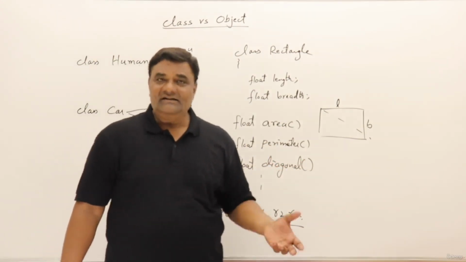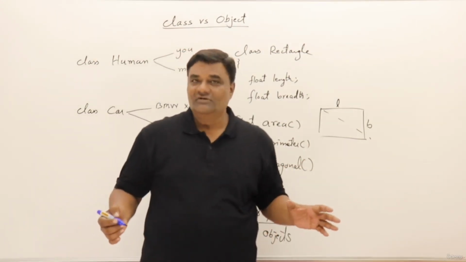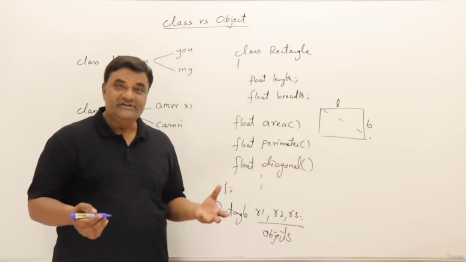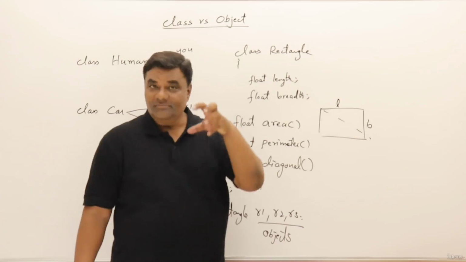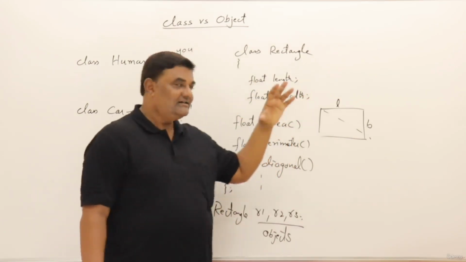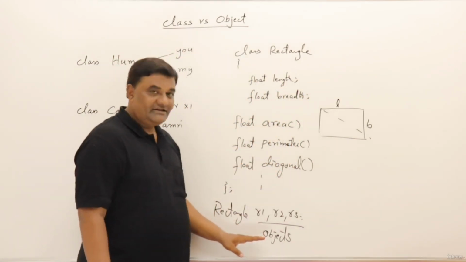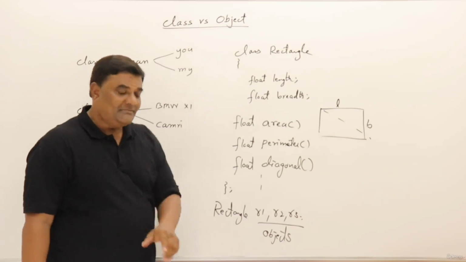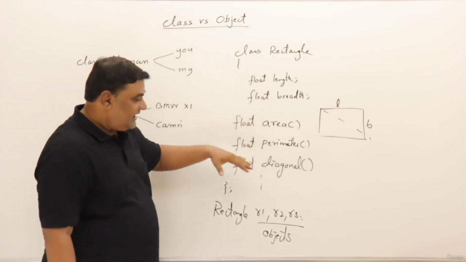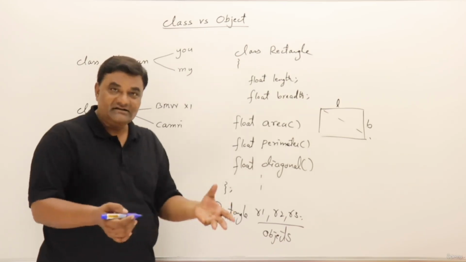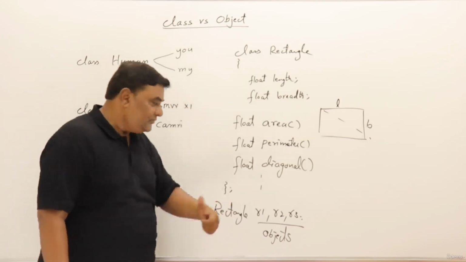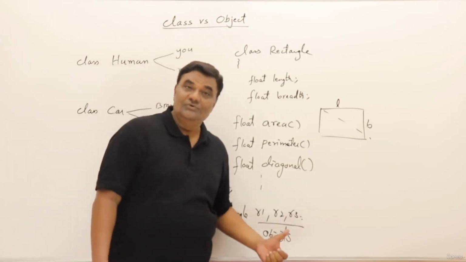We can write the class for anything in the world. Mostly the types of things we deal with in our programming, we can see as objects, and for that we can define a class, and based on the class we can create an object and use it. So in programming we define this class and keep it, and in our actual program, let us say the main function and other functions, they will be using these objects.